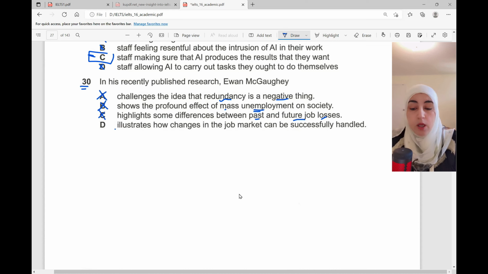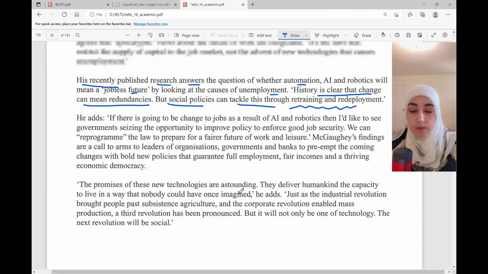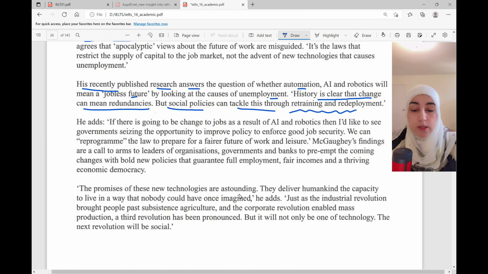And the last one, illustrates, it means gives examples or explains how changes in the job market can be successfully handled. Okay, so did they do something about it and fix that problem? Again, I go back to the text. Social policies can tackle this, deal with that through retraining and redeployment. So what is that?